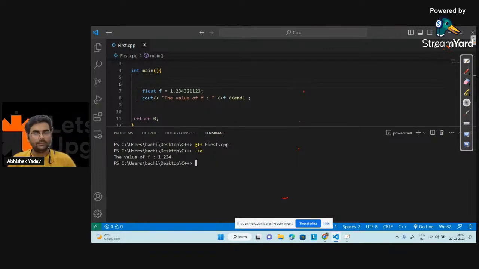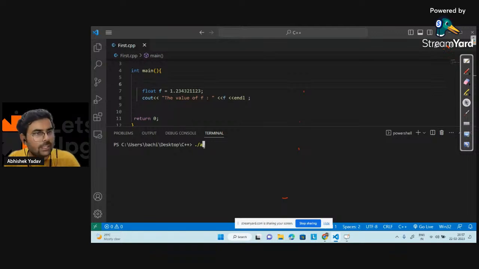Let's see. It is asked most of the time in interviews, guys. Anyone? What output will I get? The moment I go beyond 6 digits, correct. So here I am getting 1.23432.